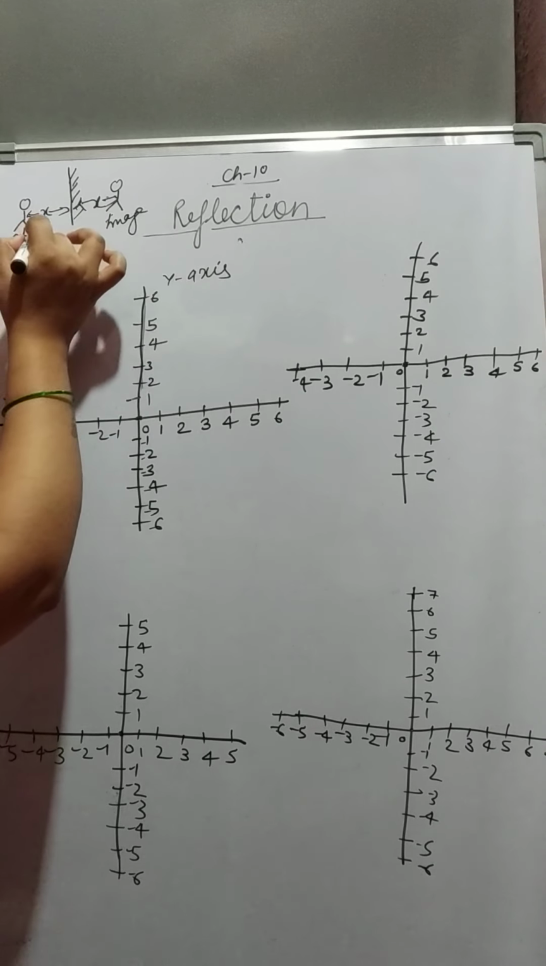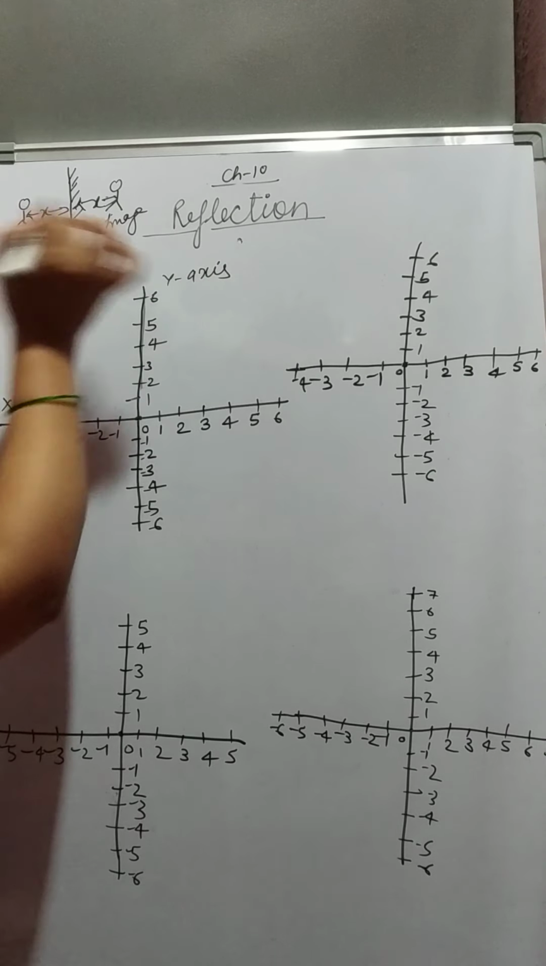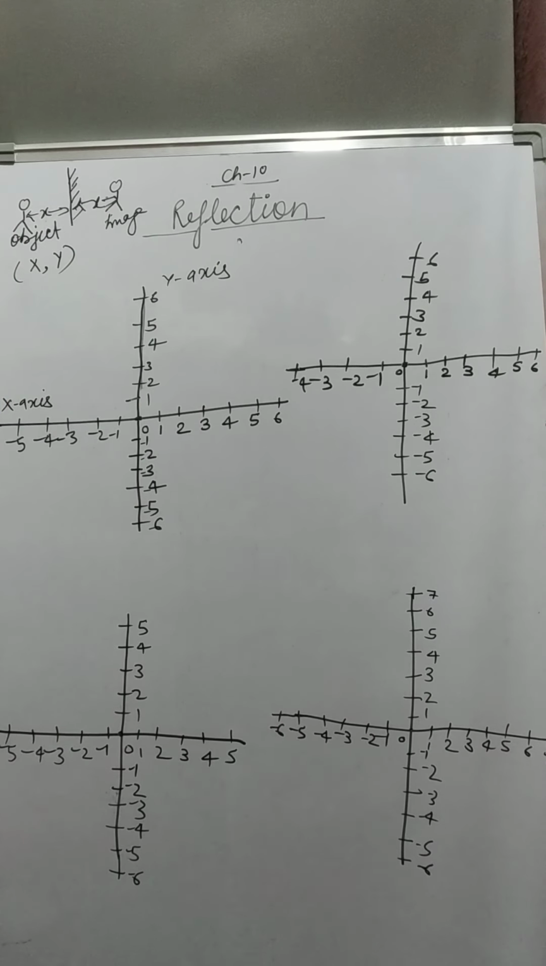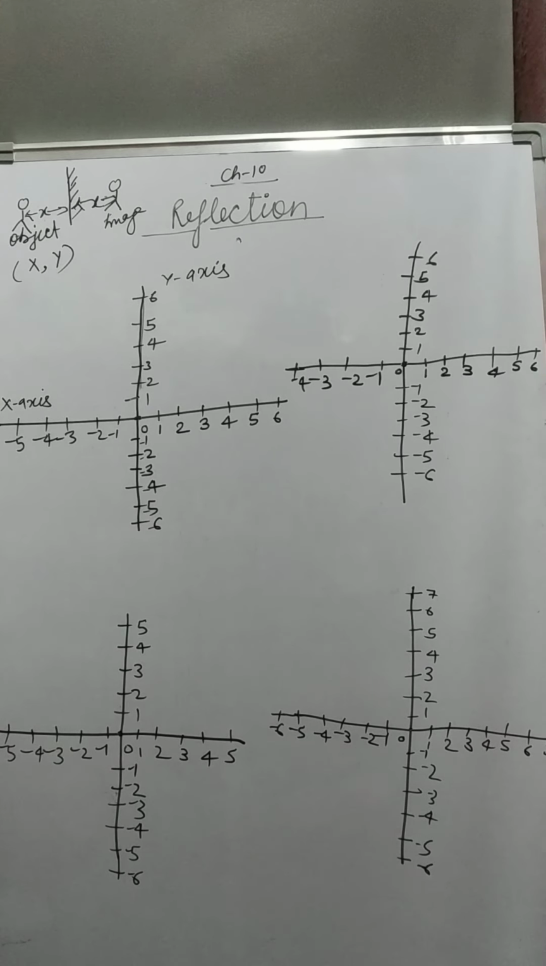This is the object and this is the image. The distance of the object from the mirror is always equal to the distance of the image from the mirror. The same property will be applicable here. When we draw the image of any coordinate, then the distance of that coordinate will be equal to the distance of the image of the coordinate from the same reflection axis.